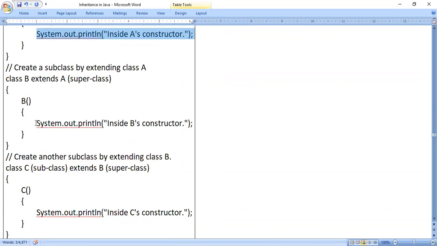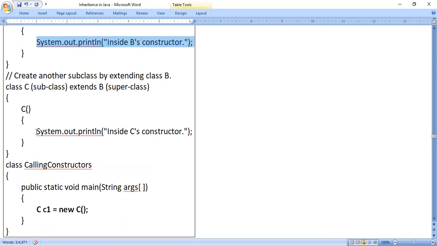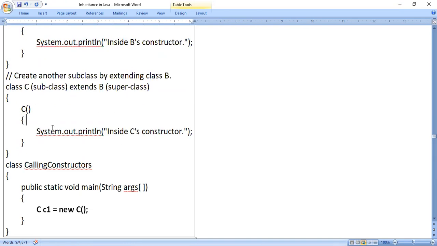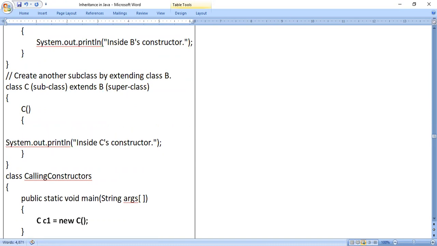Next, the statement present in the second superclass, inside B's constructor, is executed. Next, the last one is executed, that is the statement present in the subclass C. So: inside A's constructor, inside B's constructor, inside C's constructor. See, this is as good as using it like this.